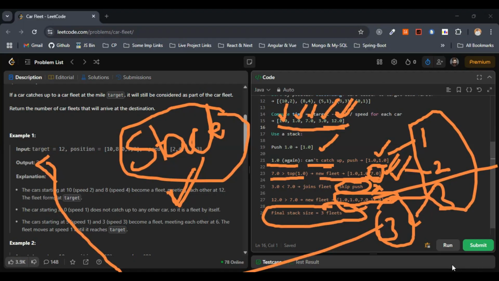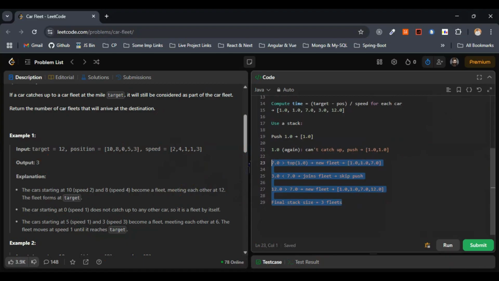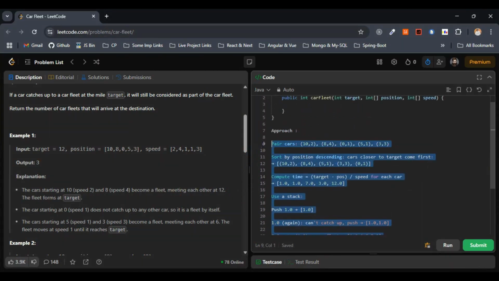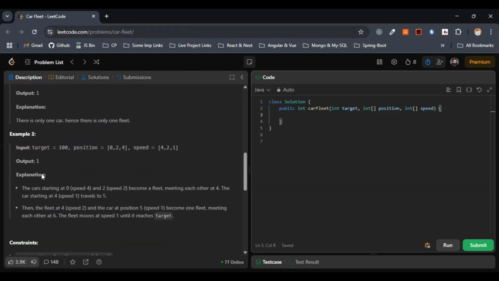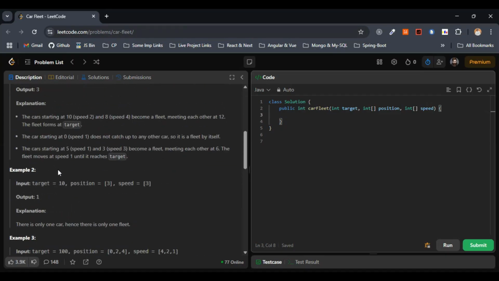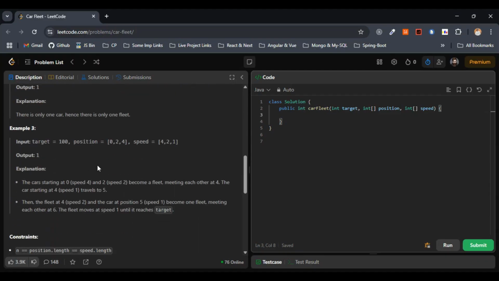Simple to understand. So this is the approach that we'll be going with. I hope this part is completely clear. We have discussed it step by step, easily. Now we are done with the approach, so I insist you try it out for the third example. The second example will be very easy, since they have given only one value. Try out the third example.